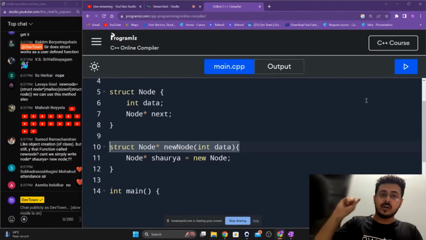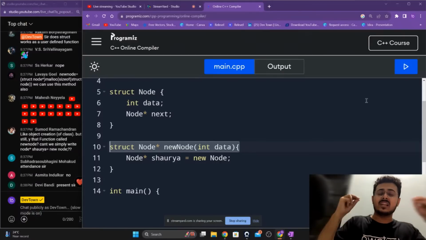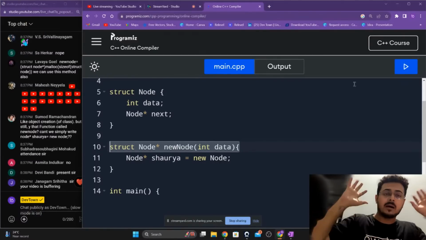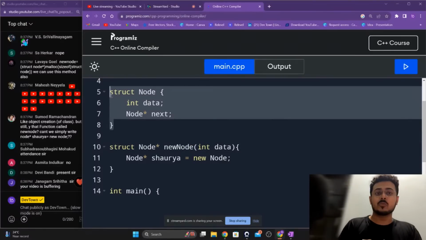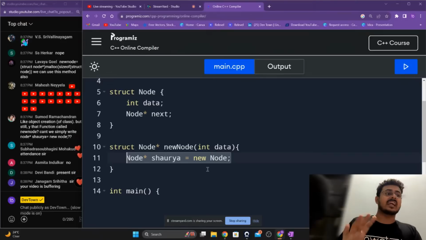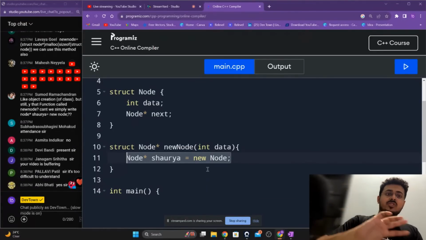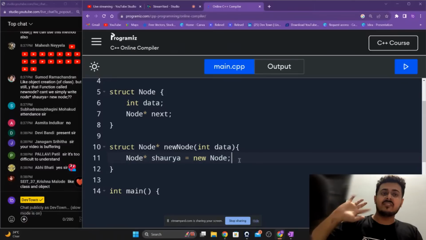The first step will be creating a building, an empty building, using this particular blueprint, creating an empty node using this particular blueprint itself. That is what we have done right over here: node star Shaurya is equal to new node.